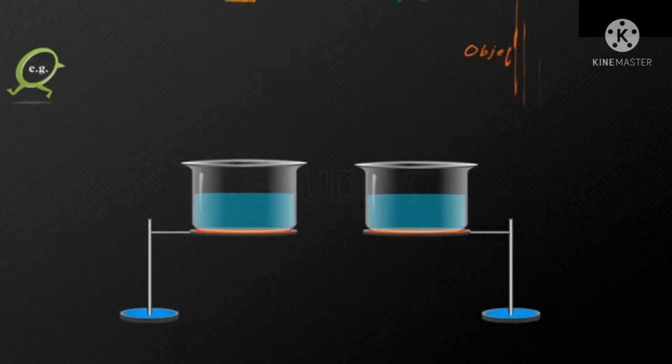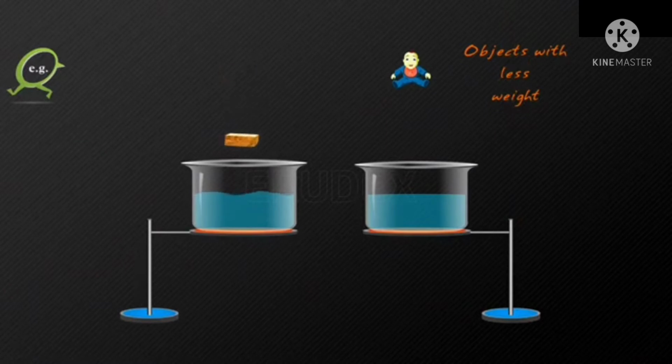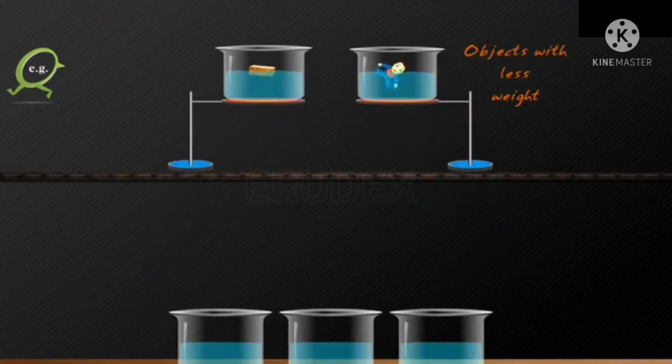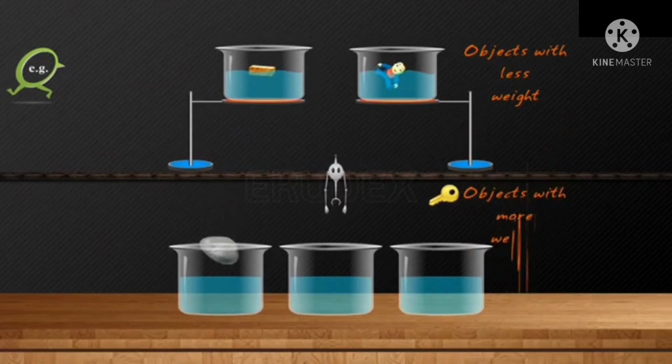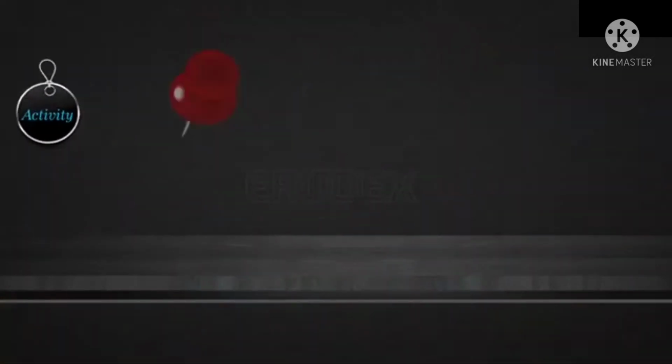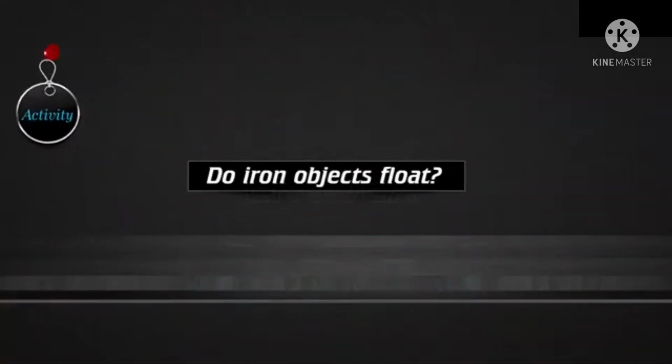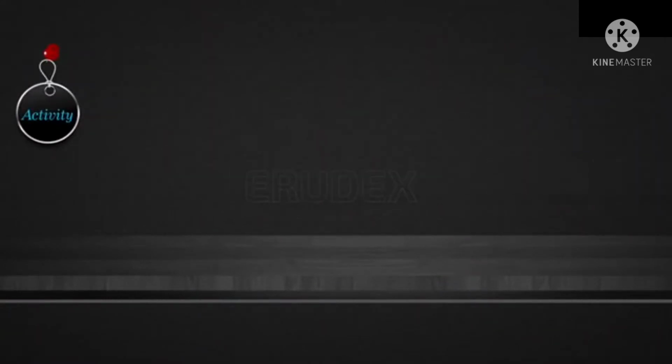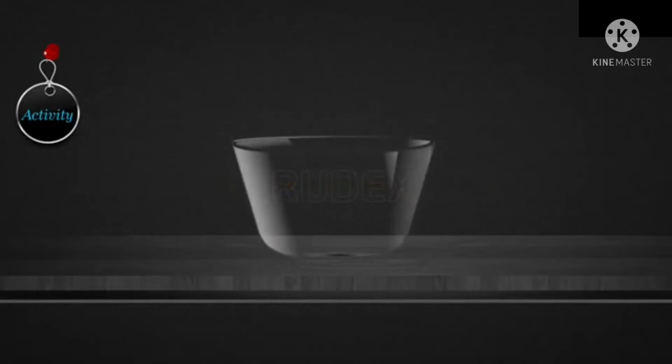Here I kept two beakers, and the objects are of less weight. Both objects are light, so they will float. And in three beakers having water, the object kept is heavier, so it will sink. So in the case of iron, will it sink or float? Yes, it must sink, because the density of iron is more than that of water.